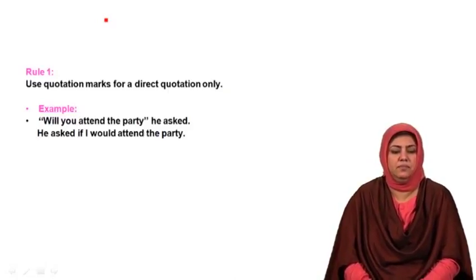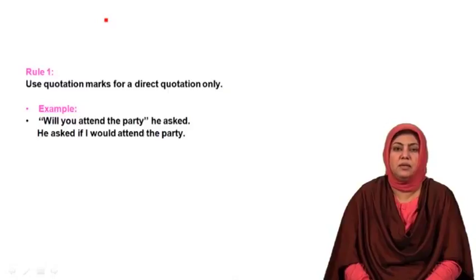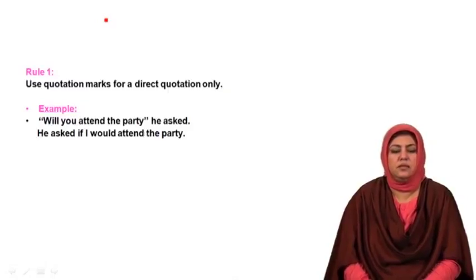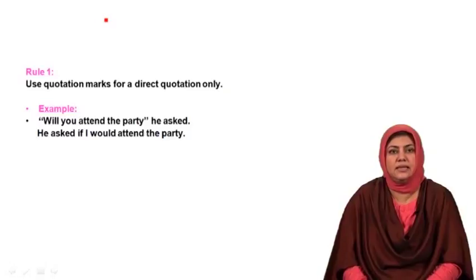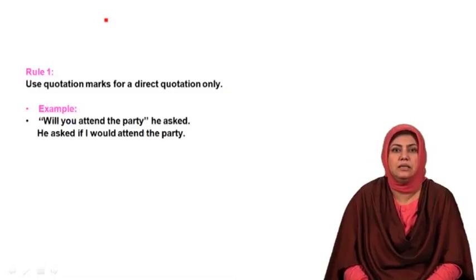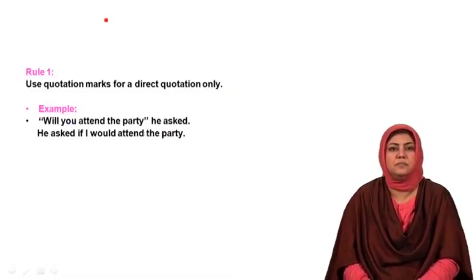Look at the example. "Will you attend the party?" he asked. Now, the two sets of inverted commas used in this sentence clearly show that these are the words uttered by he. These are his exact words.